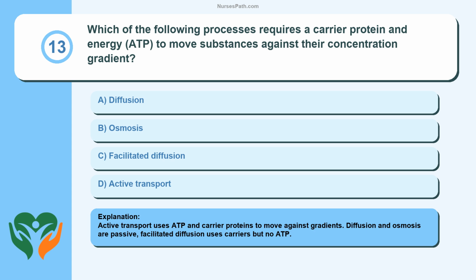Active transport uses ATP and carrier proteins to move against gradients. Diffusion and osmosis are passive, facilitated diffusion uses carriers but no ATP.